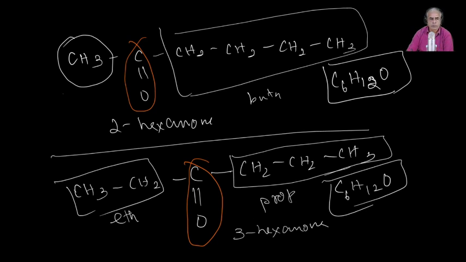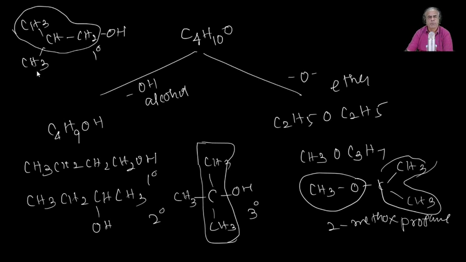So when we want to explain metamerism, you should know something about functional isomerism also. Functional isomerism is the phenomenon of formation of isomers by the change in the nature of the functional group.